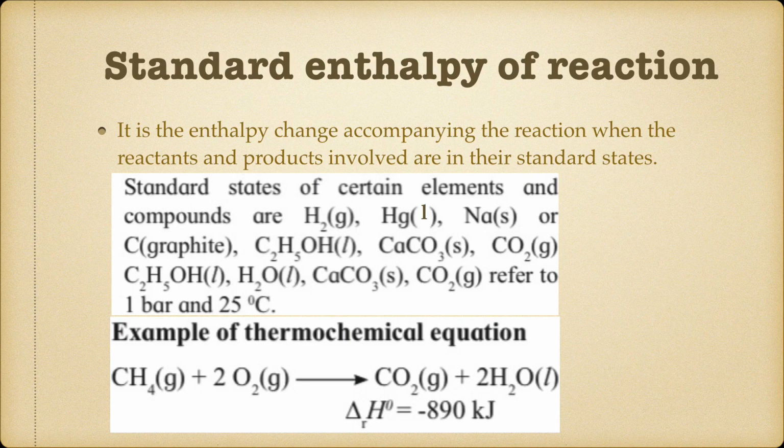Now if I multiply the whole equation by 2, then the enthalpy of the reaction will also be multiplied by 2, that means the value will be 2 into 890. So hopefully you understood how to write a thermochemical equation.